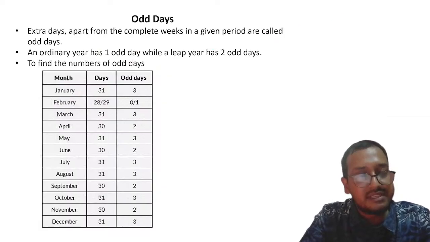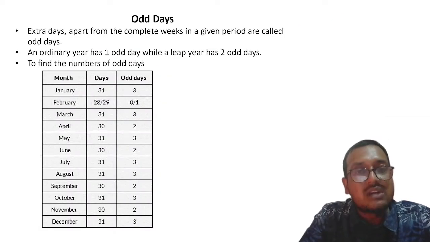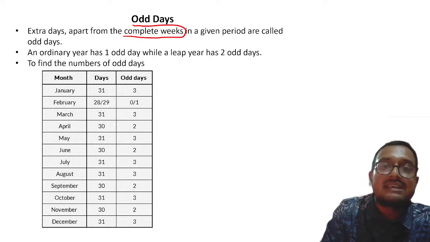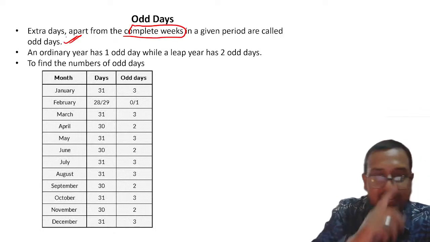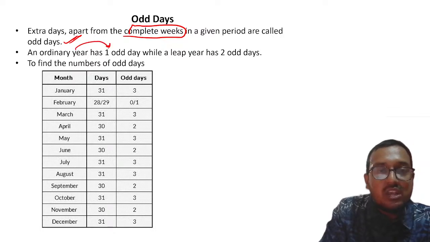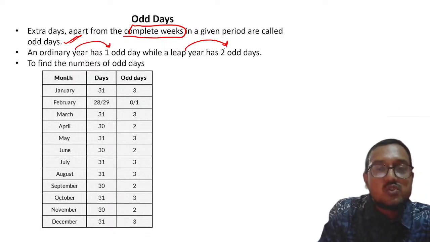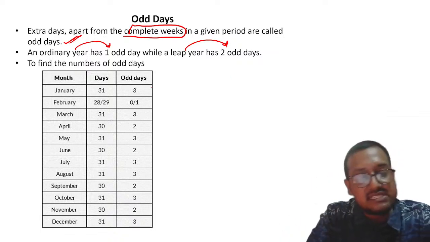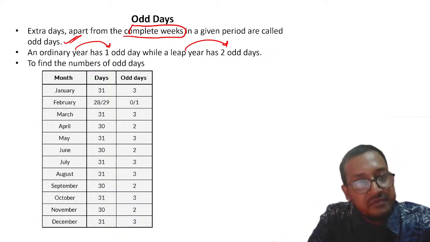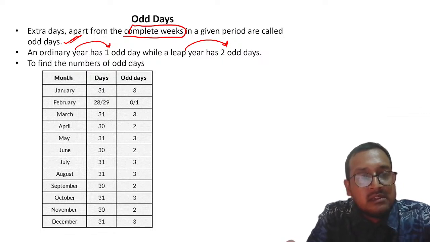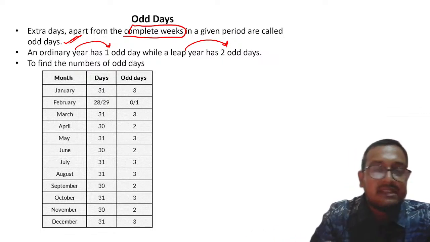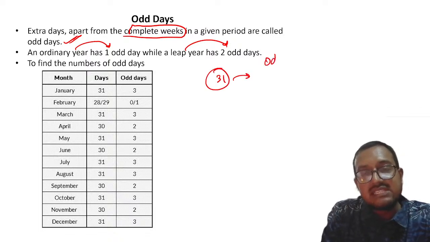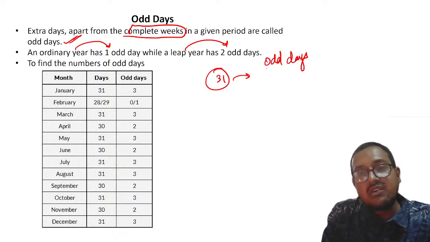Understood this thing? Yes. Now my dear students, let us go towards a discussion about odd days. Extra days apart from complete weeks in a given period are called odd days, right? So an ordinary year has 1 odd day, we have seen it, while a leap year has 2 odd days. Now my dear students, you know that in some months there are 31 days, in some months there are 30 days, and in the month of February it is either 28 or 29, right? So wherever there are 31 days, please remember, the number of odd days will be equal to 3.